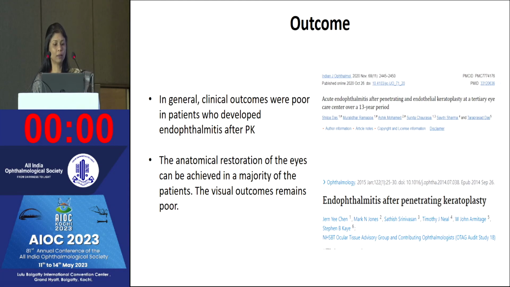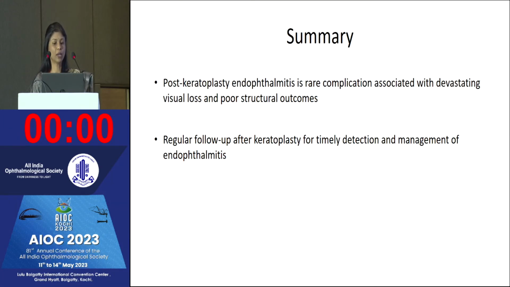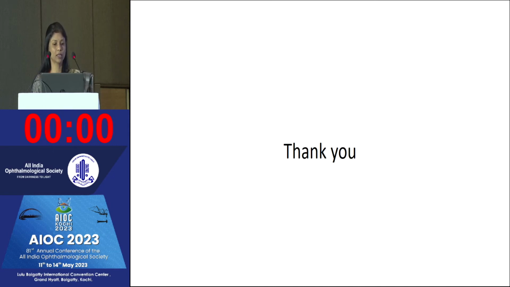As for outcome, after the best effort, these patients usually may resolve after a certain period of time, but the graft gets failed, and the patient's visual outcome is very poor. Anatomical restoration can be done with best efforts, but visual outcomes remain poor, and these patients may require regrafting after a certain period of time. So post-keratoplasty endophthalmitis is a rare complication associated with devastating visual loss and poor structural outcomes. These patients always require good follow-up for timely detection and management of endophthalmitis or any other event related to keratoplasty. Thank you so much.